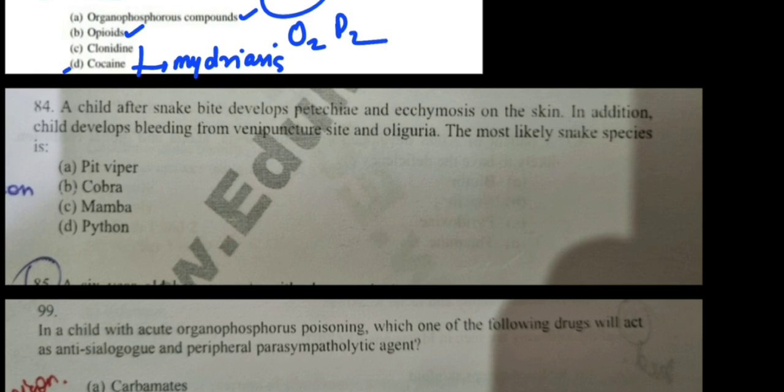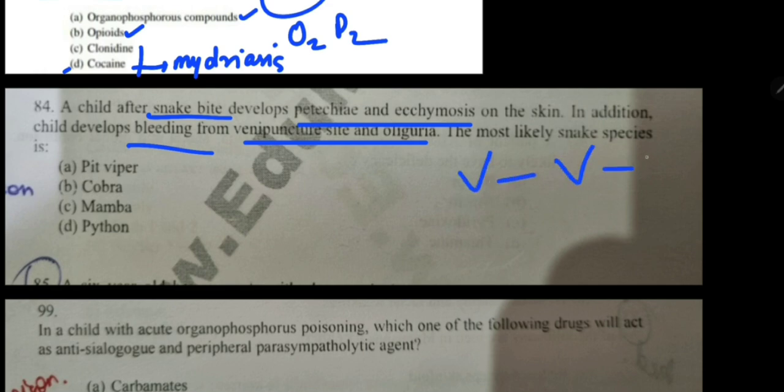Next question. Child, snake bite, petechiae and ecchymosis. As we know, these are vasculotoxic symptoms, bleeding from venipuncture site and oliguria. So most likely snake. Vasculotoxic, V for vasculotoxic, V for Viperidae, V for viper. So one viper is there, pit viper.